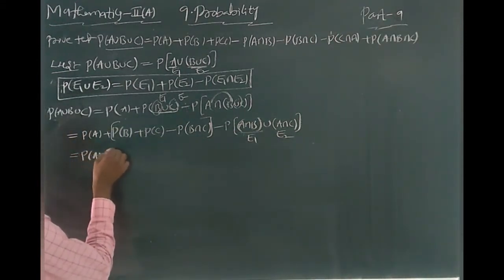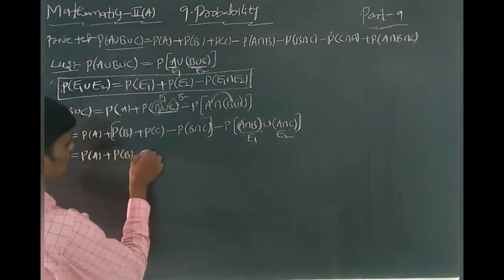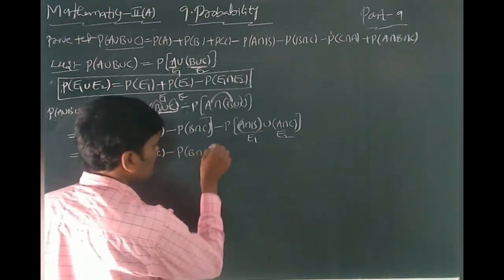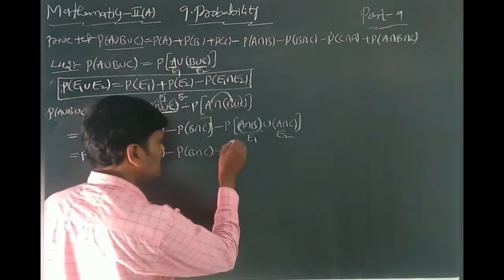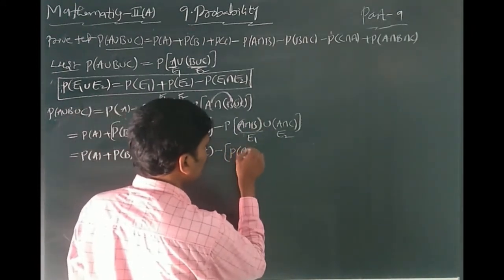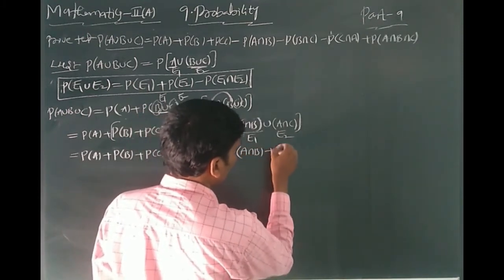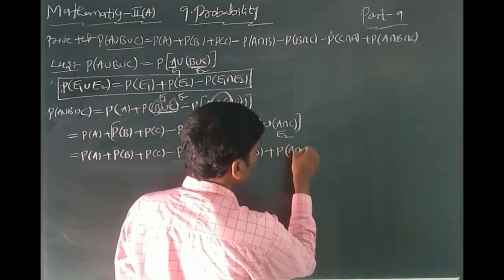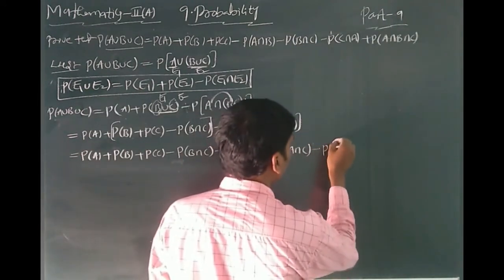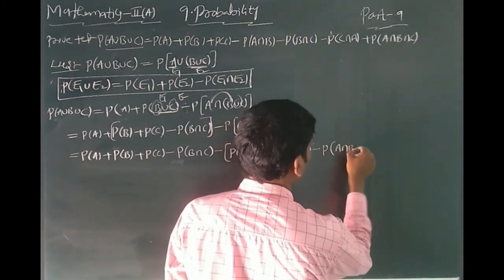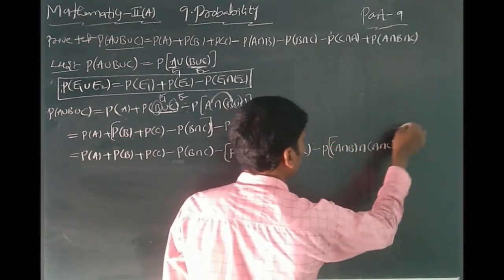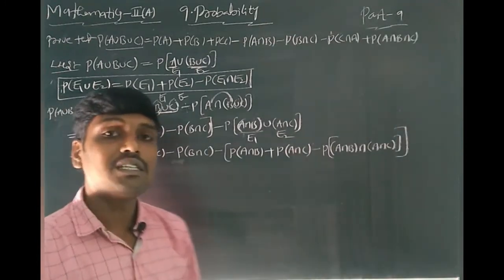P of A plus P of B plus P of C minus P of B intersection C minus, you can write the formula once again. What is the formula? P of E1, nothing but P of A intersection B, plus P of E2, nothing but P of A intersection C, minus P of A intersection B intersection A intersection C. You can write here the addition theorem on probability.